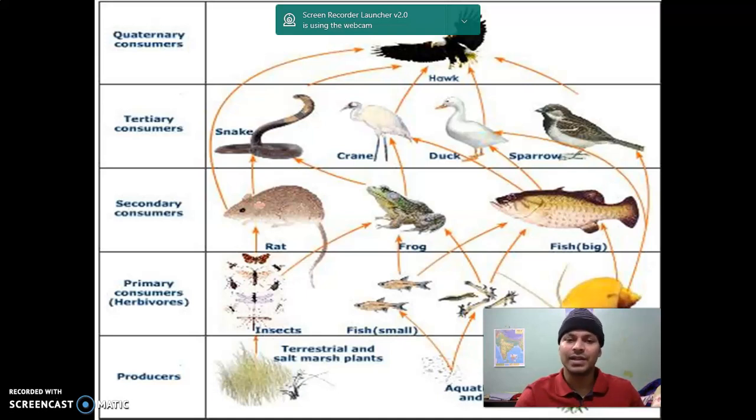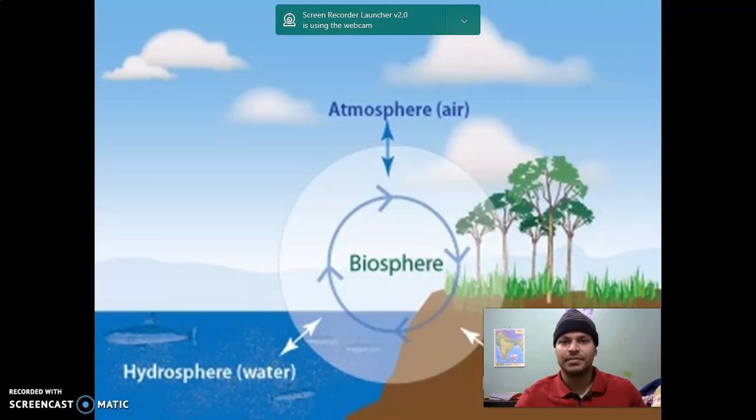You can see the green plants, then the insect, then the rat, frog, fish, and in the tertiary consumers, snake, crane, dog, sparrow, and the top consumer, the quaternary consumer, is the hawk. All are interconnected and interdependent. If one system is disturbed, the whole system will be hampered.